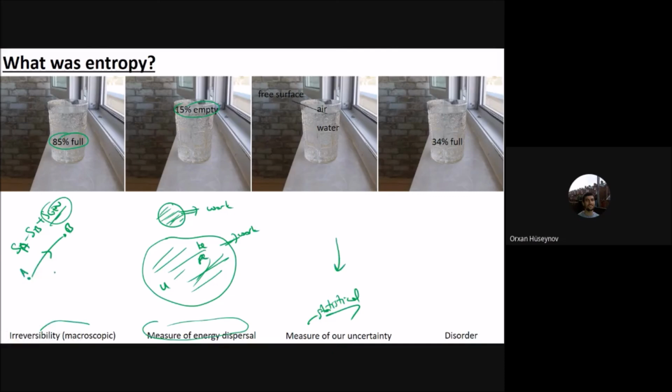One last definition of entropy is disorder, and this definition is also under discussion. Some people say that it is not true and that it doesn't convey the real meaning of entropy. But there is also a chapter in the Cengel book that discusses the disorder concept in entropy. The last definition is that entropy measures the disorder of the system.